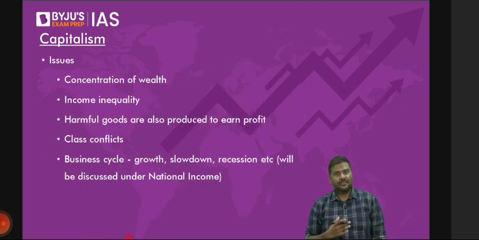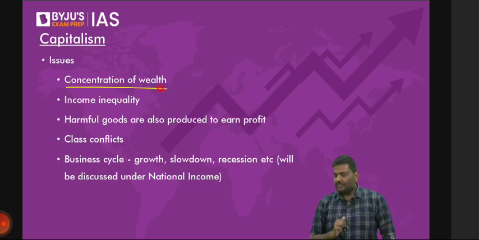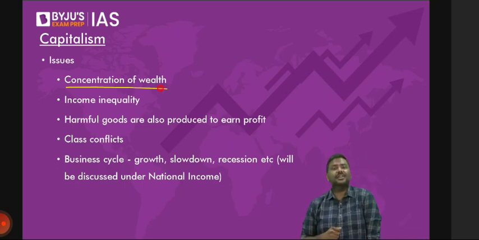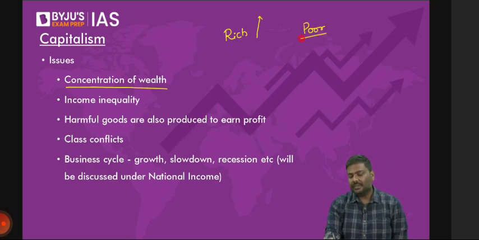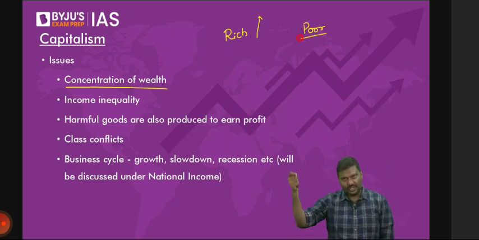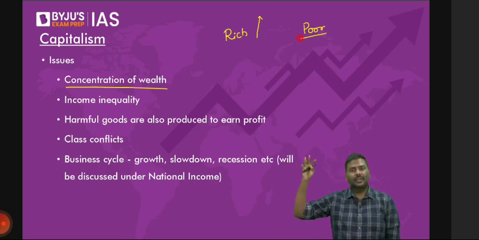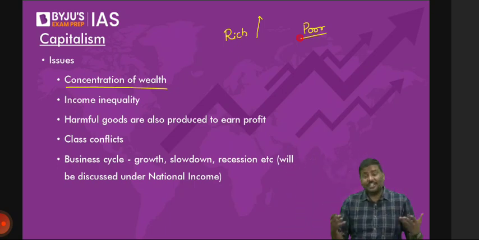What are the demerits? One, concentration of wealth. What do you mean by concentration of wealth? Please understand. Rich will keep on becoming more rich, poor will remain poor. Simple. Rich will keep on becoming rich, and poor will still remain poor only. Right? Will it happen? It's a very simple idea. Yes, of course it will happen. How is that possible?